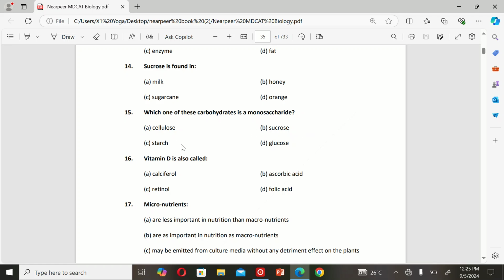The next MCQ is: which one of these carbohydrates is a monosaccharide? A. Cellulose, B. Sucrose, C. Starch, and D. Glucose. So the correct option is D. Glucose.